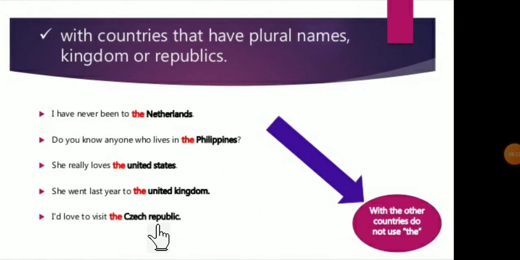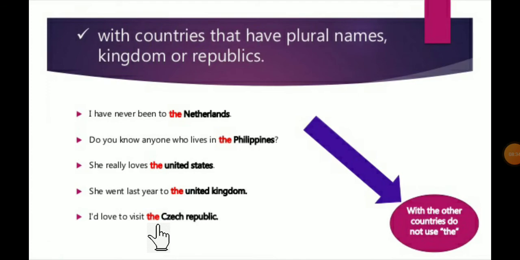Next, again, see here, we are using "the" with countries that have plural names, or kingdom or republic. So we are using "the" with these countries. When you are mentioning the name of the country, you have to use "the". I have never been to the Netherlands.